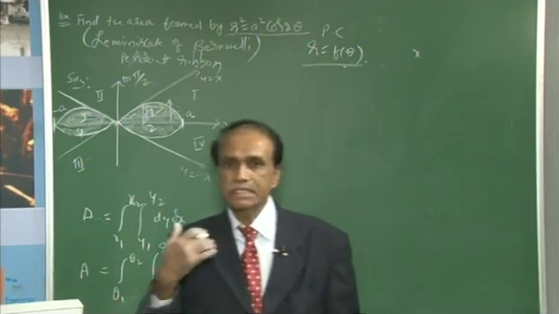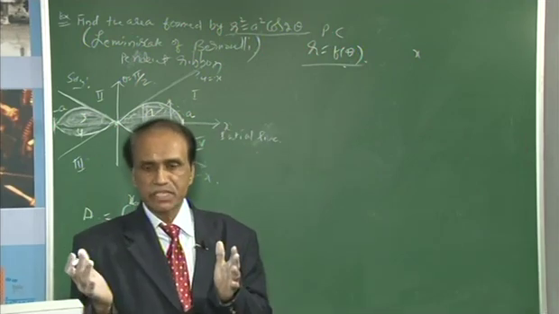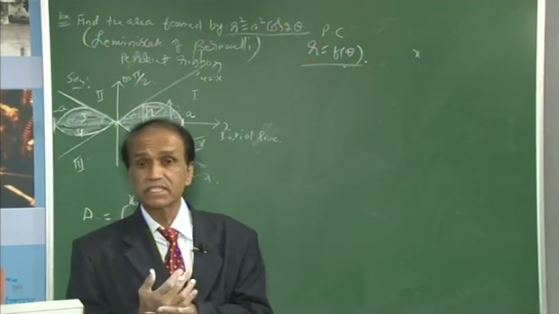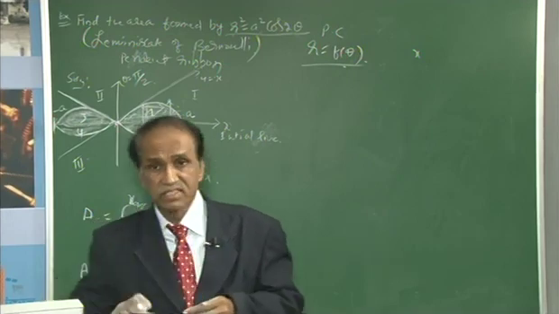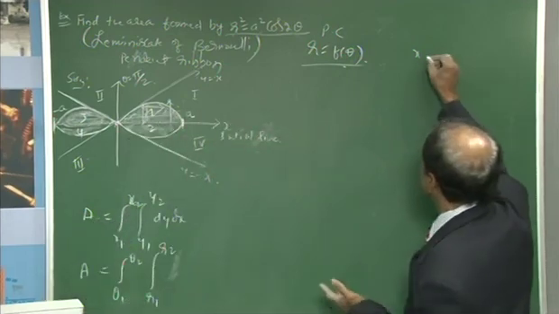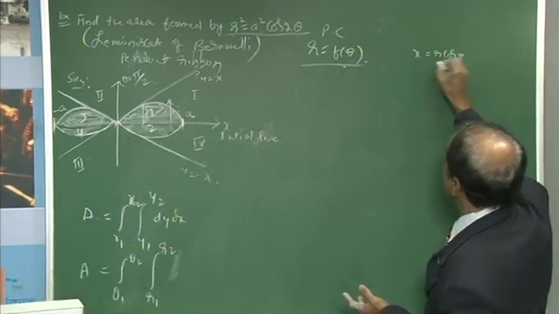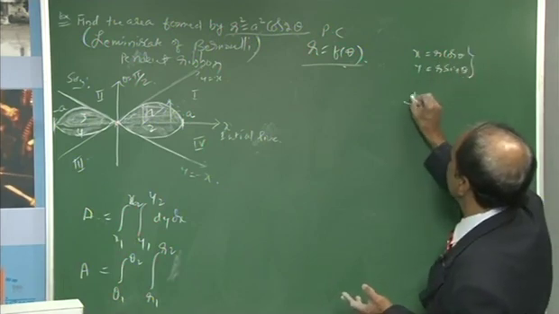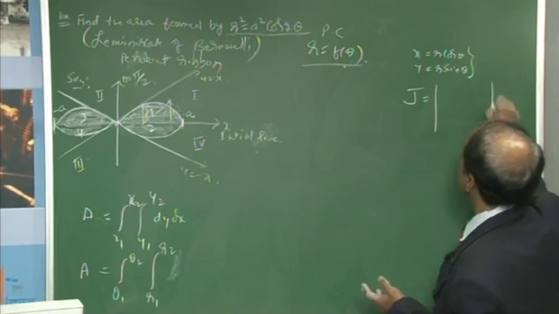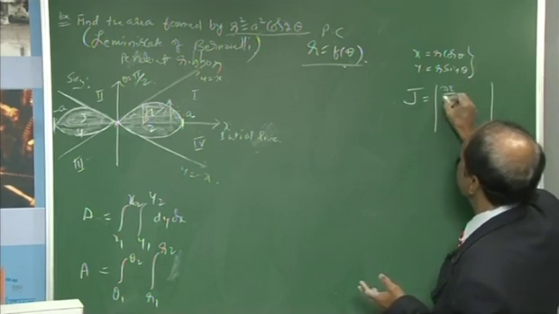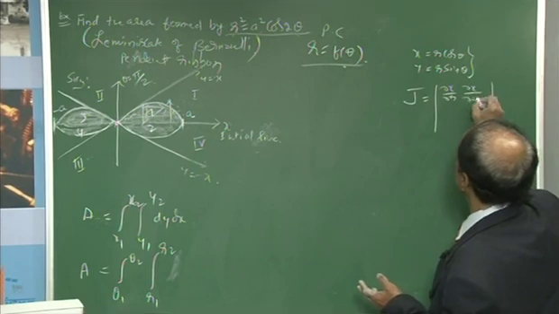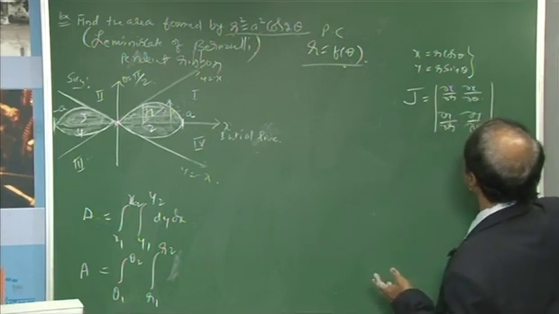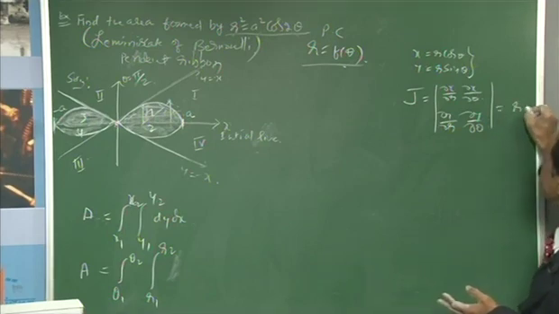Jacobian is the determinant of partial derivatives, which helps us discuss complicated multiple integrals in an easier form. What do you mean by that? x equal to r cos theta and y equal to r sin theta will give us the Jacobian, that is the determinant of del x by del r, del x by del theta, del y by del r, del y by del theta, which gives us r.